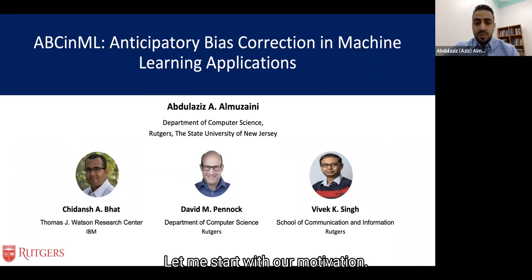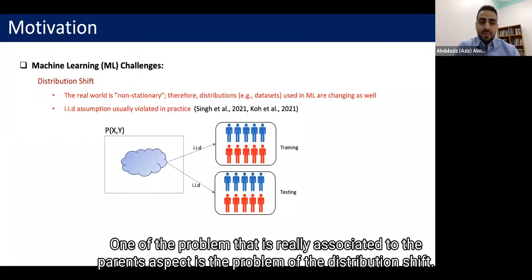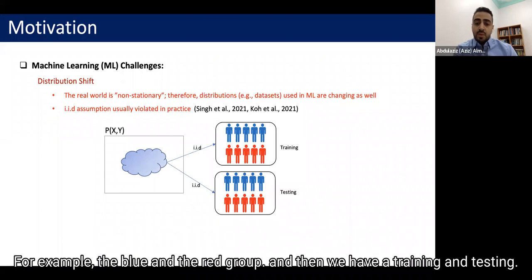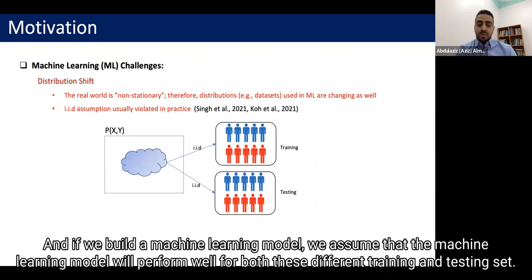Let me start with the motivation. One of the problems really associated with the fairness aspect is the problem of distribution shift. Let me take an example. Let's say we have a distribution P, and from this distribution, we sample based on the IID assumption. We sample from different groups, for example, the blue and the red group, and then we have a training and testing set. If we build a machine learning model, we assume that it will perform well for both these different training and testing sets.